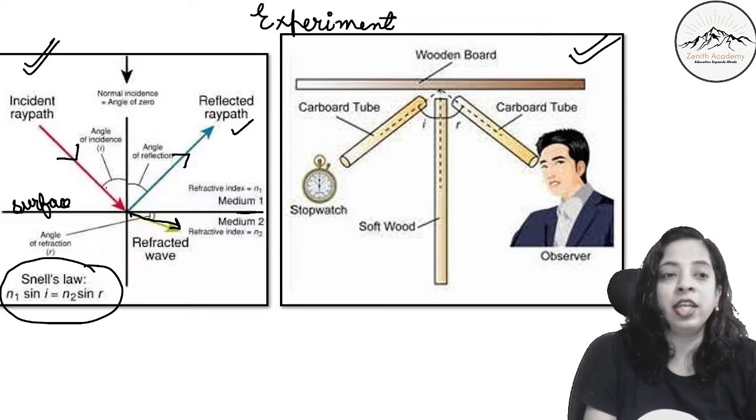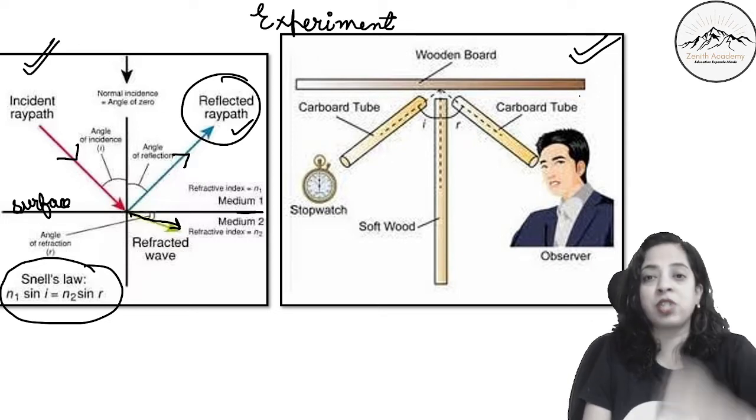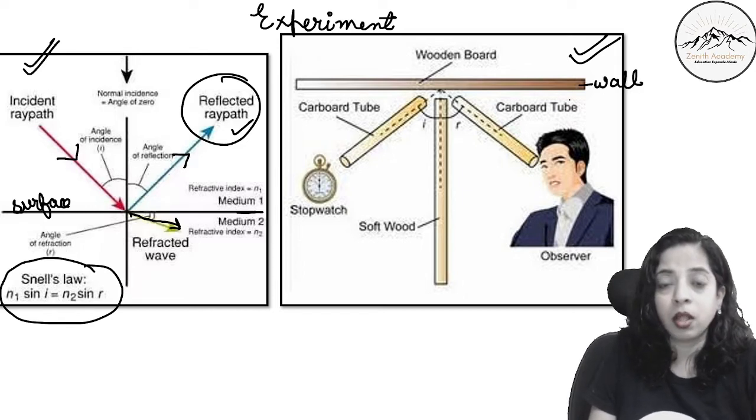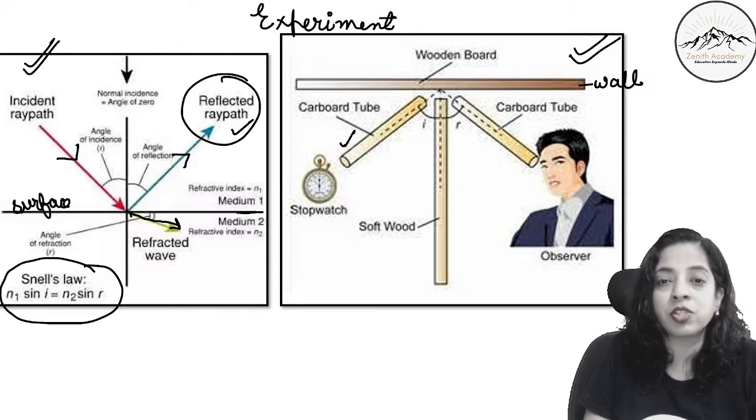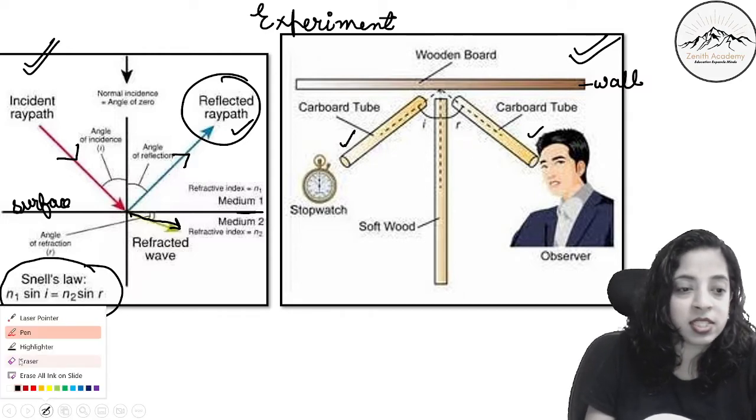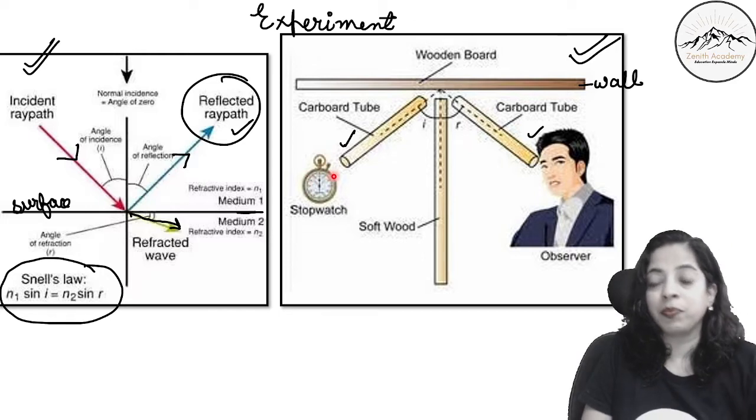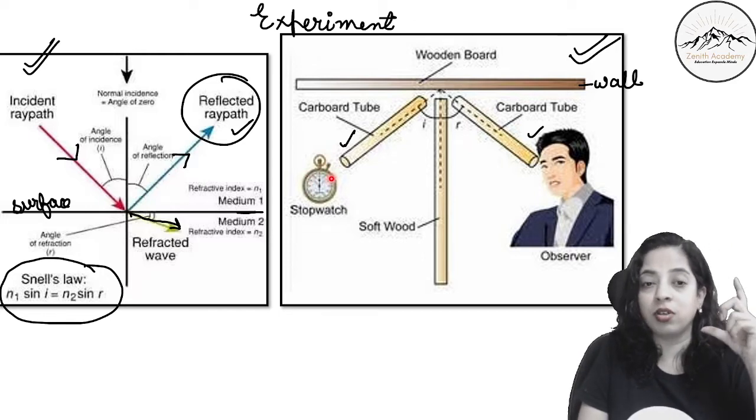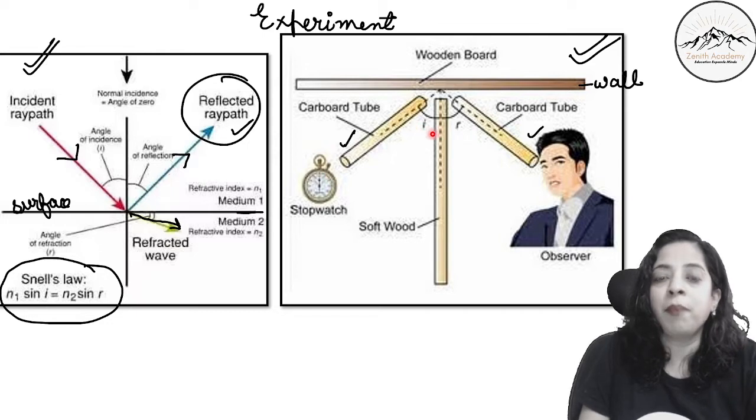I am explaining the reflection. Here we keep a wooden board, something like an obstacle or a wall, and we take two cardboard tubes. One cardboard tube is here, another cardboard tube is here. Now I will keep a stopwatch here so that there is a tick sound. You know the sound of a stopwatch, it keeps on making a sound, tick tick tick. I'll keep it at a particular angle.